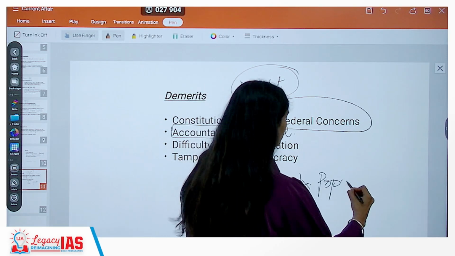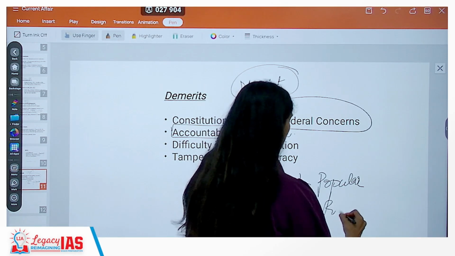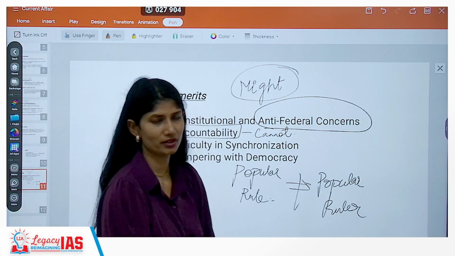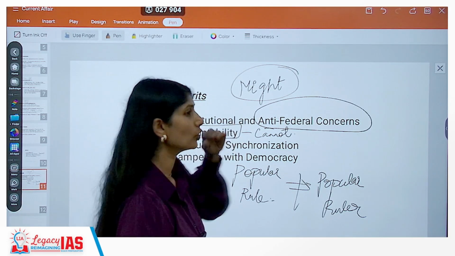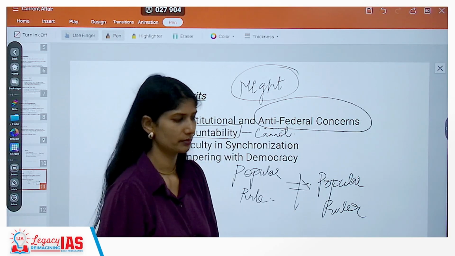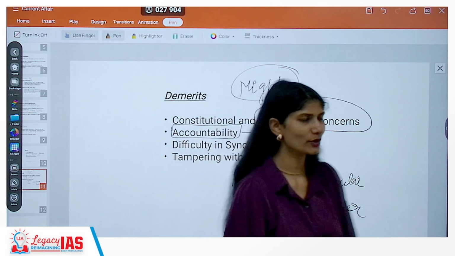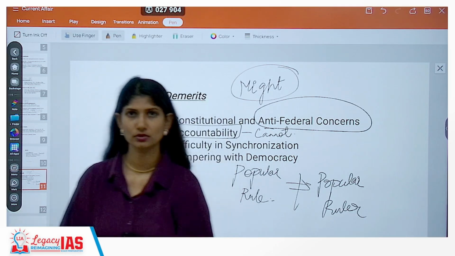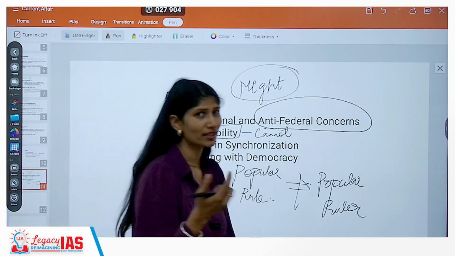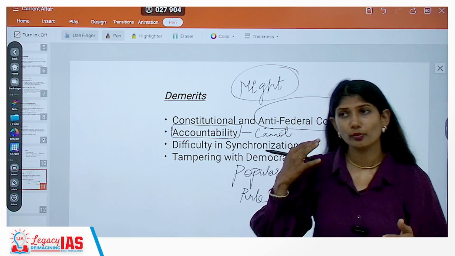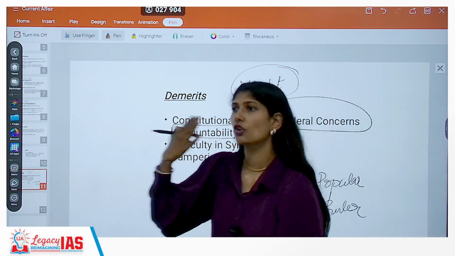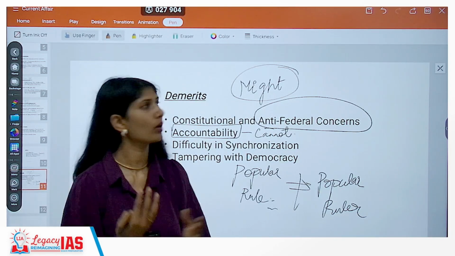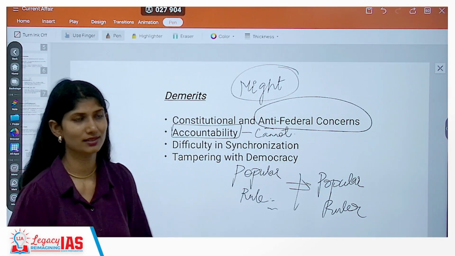I'm not telling popular rule is not preferred, but this is not a feature of a democracy. You have to hold the folks accountable. If you give them the security of tenure for 5 years, and nothing will happen to their post whatever they do, that brings a sense of laxity in them, right? There is a possibility that they might not be efficient if there is no accountability. Again, all this is on probable scenarios.